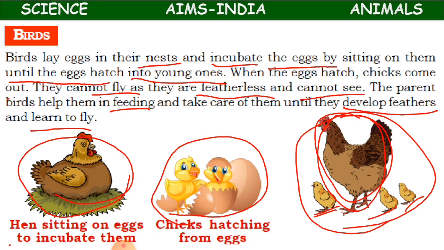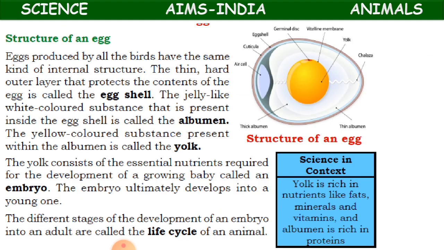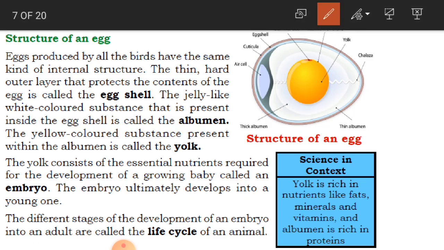Clear? Now we'll go to the other topic, that is the structure of an egg. See, children, in the picture here you can see the diagram of an egg, the inside portion of the egg. Eggs produced by all the birds have the same kind of internal structure.